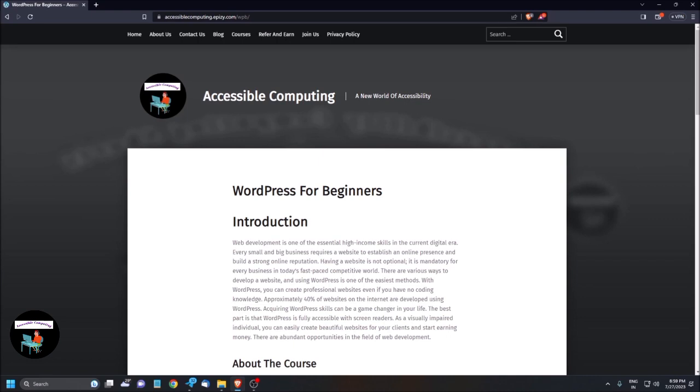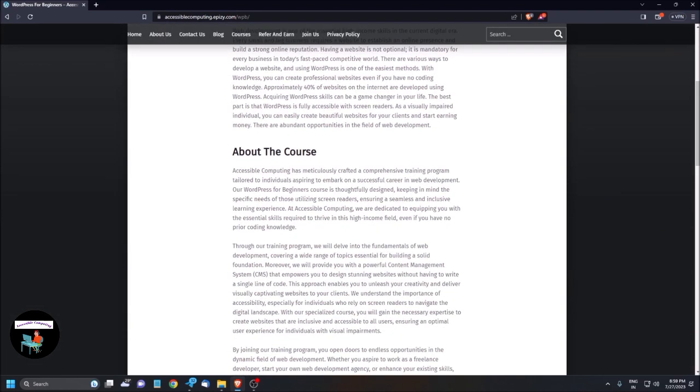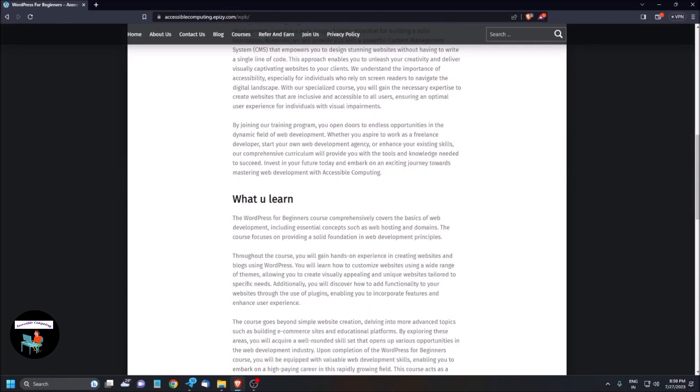About the course, heading level 2. So here you can know what is about the course. Accessible Computing has meticulously crafted this course for individuals aspiring to embark on a successful career in web development. If you want to learn more about the course, you can go to the next heading. What you learn, heading level 2. Here we have discussed the learning modules.